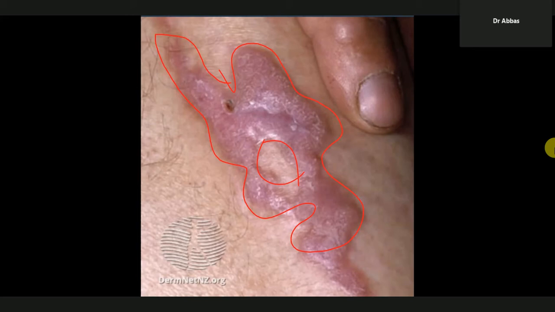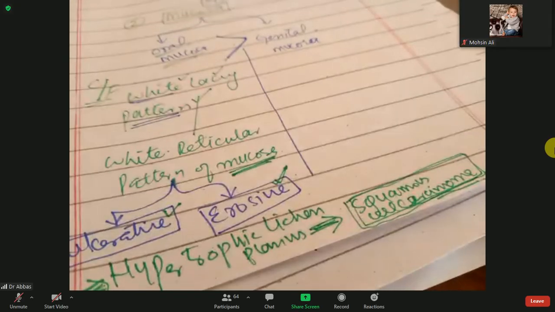As the proverb, all the animals are not human being, but human being can be included in animals. It means all the squamous cell carcinoma are not due to the lichen planus, but when the hypertrophic lichen planus, that can end into the squamous cell carcinoma. So is it clear? So I think images are clear to you.